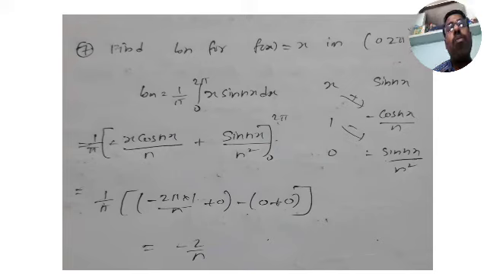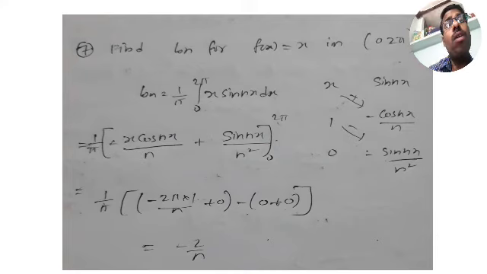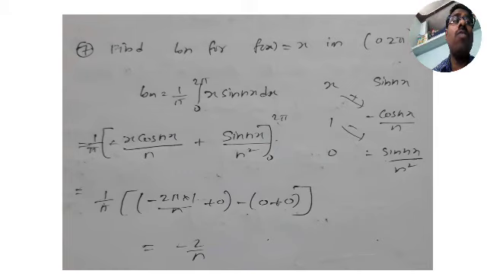Answer is minus 2 by n. This is the first problem to find Bn. So the formulas vary. You see the A naught formula, An formula, Bn formula. For A naught, only f of x comes. An means the integration of f of x into cos nx, whereas Bn is f of x into sin nx. An is always cos nx, Bn is always sin nx.